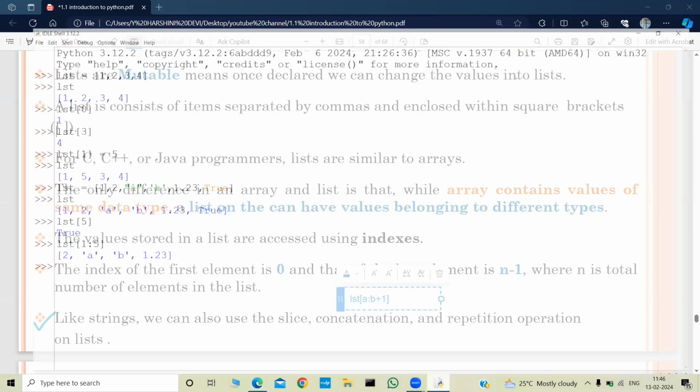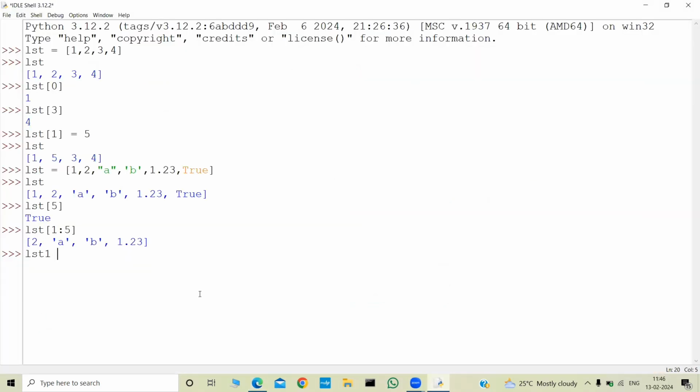Similarly, we can do concatenation also. Let us take list1 equal to 1, 2, and A, and list2 equal to 3, 4, 1.25, and BCD. I will do list1 plus list2. The result was a concatenated list: 1, 2, A and 3, 4, 1.25, BCD. So list2 is concatenated to list1.